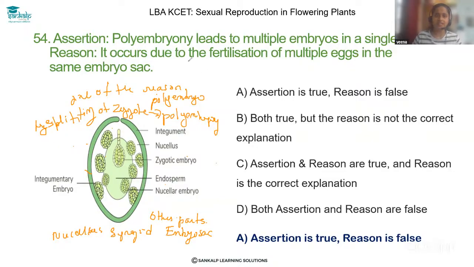So that's why this reason we cannot consider as correct. So it does not explain other reasons to cause the polyembryony. So that's why the correct option is here, Option A, assertion is true and the reason is false.